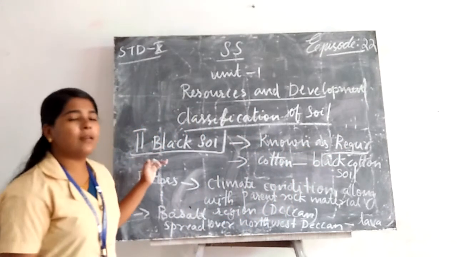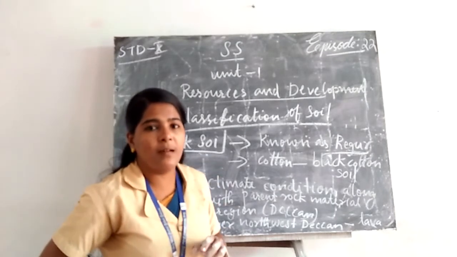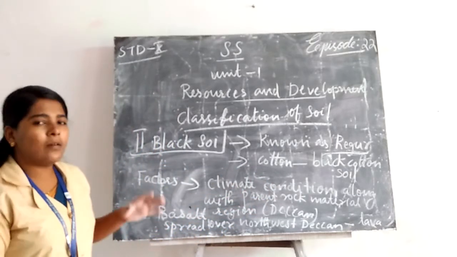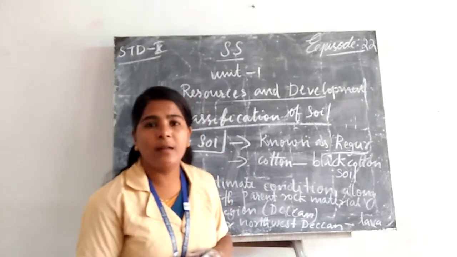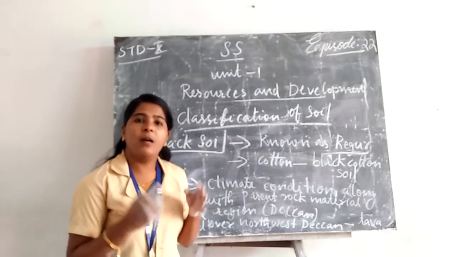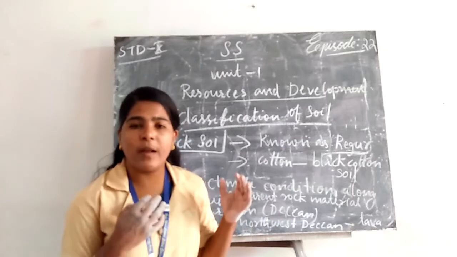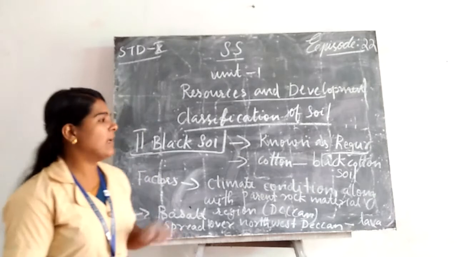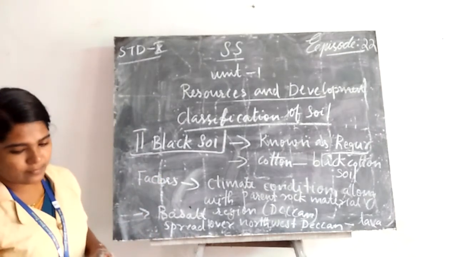Then we can see black soil mostly in the Deccan region or basalt region, extending to the northwest Deccan region. The most important states covered by black soil are Maharashtra, Saurashtra, Malwa, Madhya Pradesh, Chhattisgarh, extending to the eastern, southeast direction, along the Godavari and Krishna valleys.